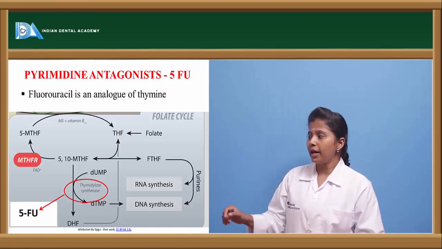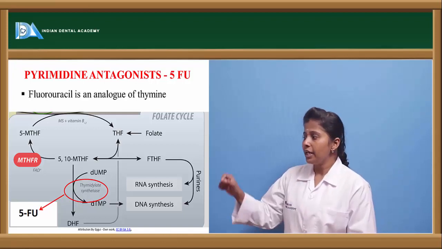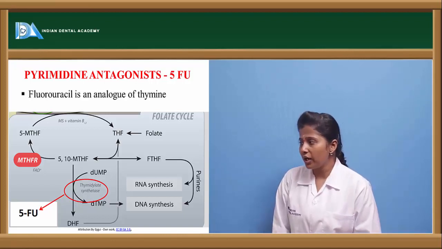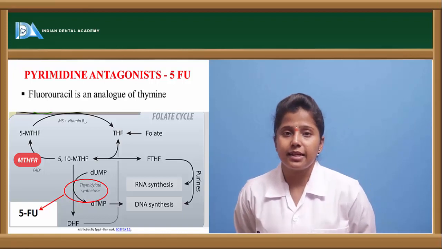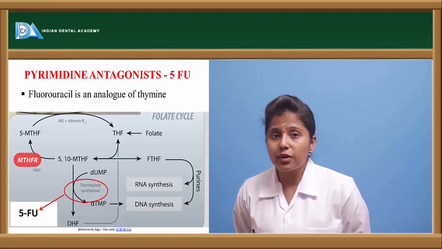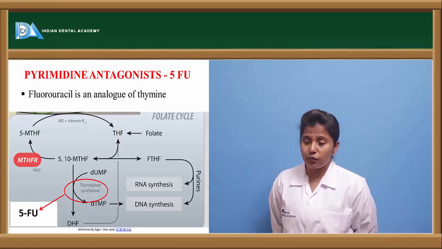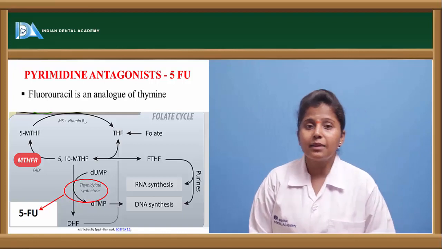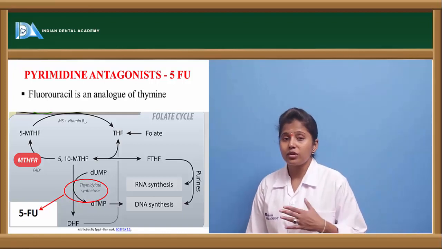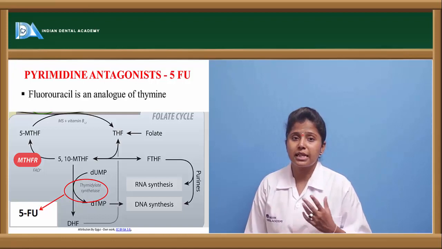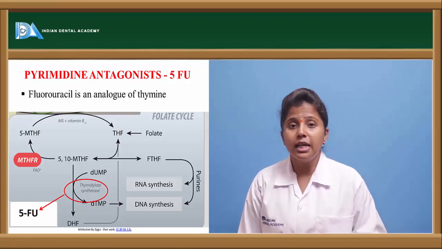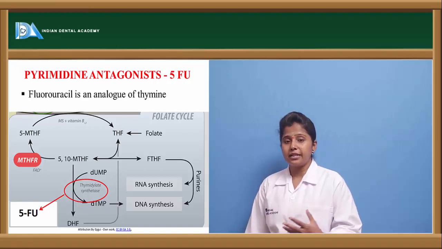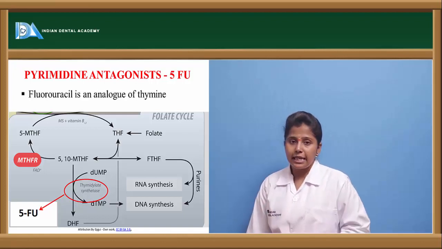Here, 5,10-methylene tetrahydrofolate is converted to dihydrofolate by the enzyme called thymidylate synthase. Thymidylate synthase is one of the main enzymes involved in forming dihydrofolate. This enzyme is inhibited by 5-fluorouracil, thereby preventing DNA synthesis. Folate, dihydrofolate and tetrahydrofolate are the main components involved in DNA synthesis. So this conversion of 5,10-methylene tetrahydrofolate to dihydrofolate is inhibited.